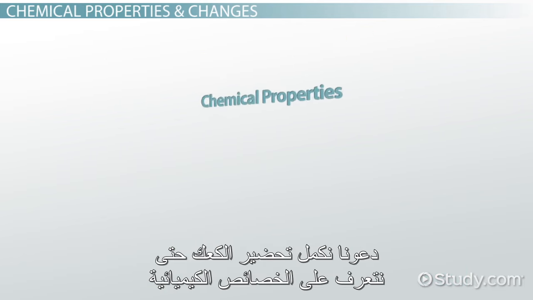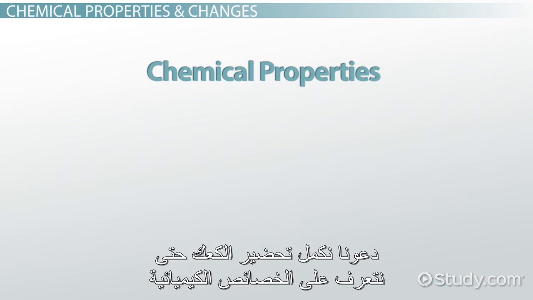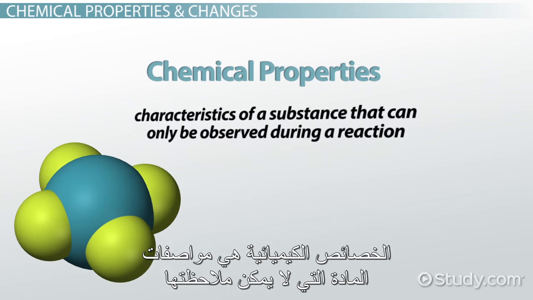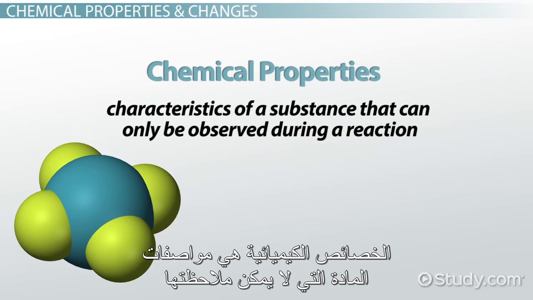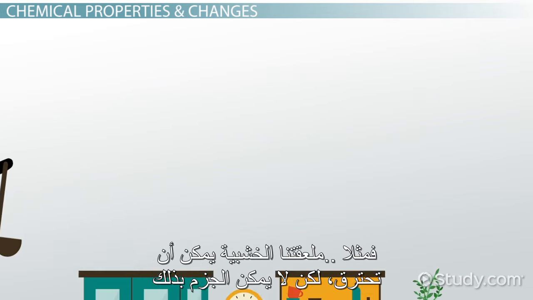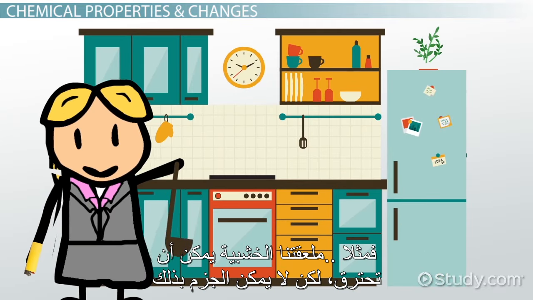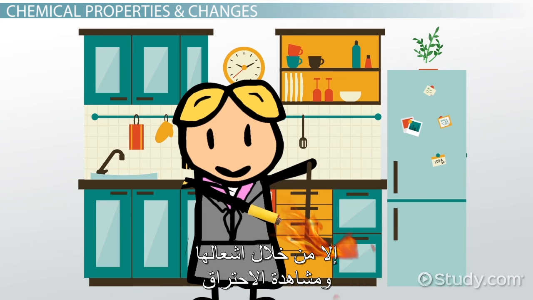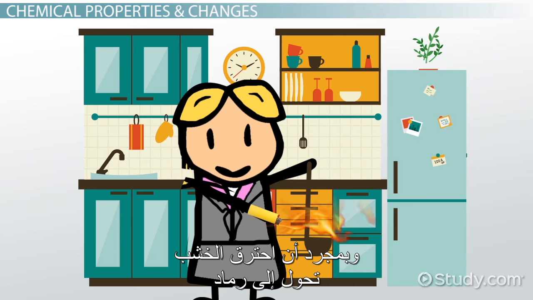Let's keep baking so we can learn about chemical properties, which are not as easy to see as physical properties. Chemical properties are characteristics of a substance that can only be observed during a reaction. For example, our wooden spoon will burn, but we can only know that for sure if we light it on fire and watch it burn. Once the wood burns, it transforms into ash.